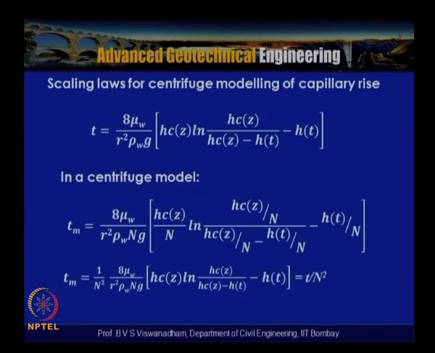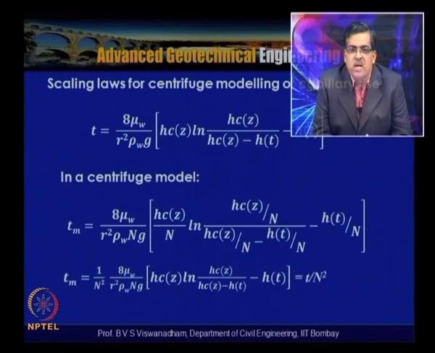Now in a centrifuge model, the capillary heights and any capillary rise with time t due to the pressure difference are reduced by 1/n times, and the gravity level is n times g. So we can write the time in the model tm = 8μw / (r² ρw · ng) times [(hcz/n) ln((hcz/n)/(hcz/n − h(t)/n)) − h(t)/n]. The pore radius and ρw are identical to those in the prototype, the g term changes to ng, and hcz changes to hcz/n.